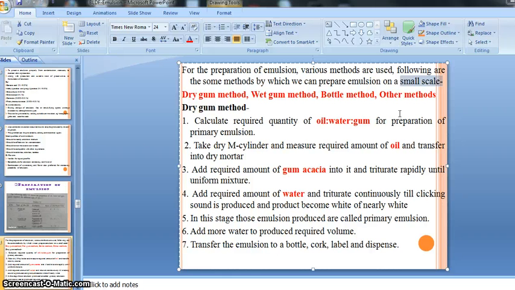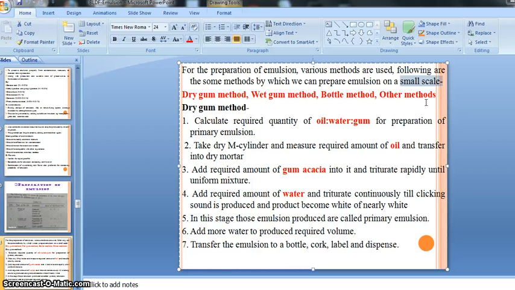That's why for practical purposes, at institute or college level, these methods are used for the preparation of emulsion on a small scale: dry gum method, wet gum method, bottle method or other methods.